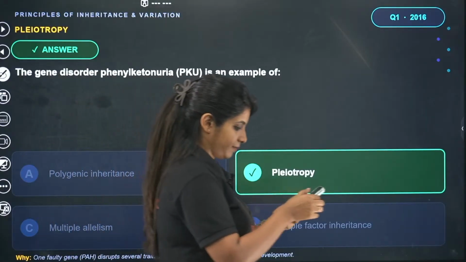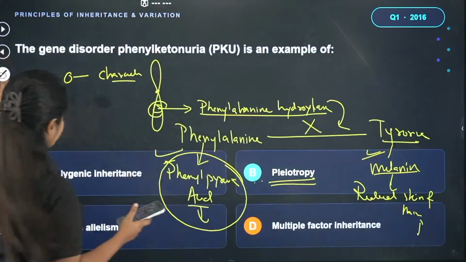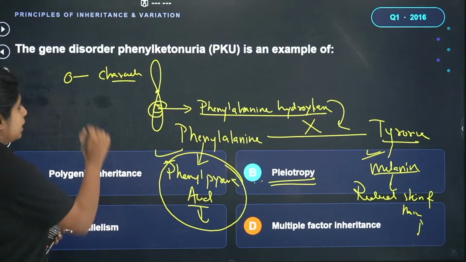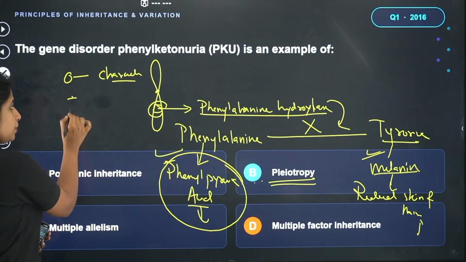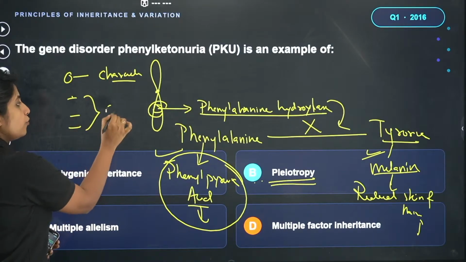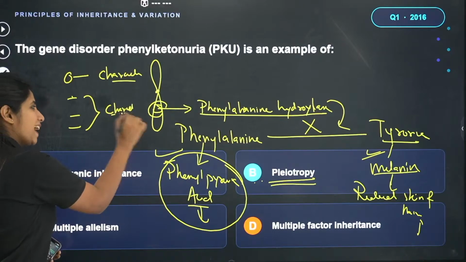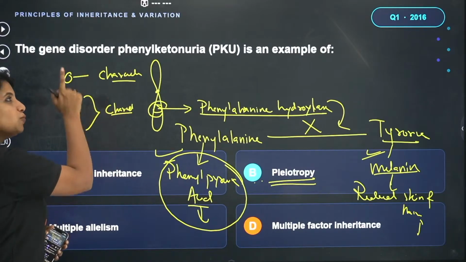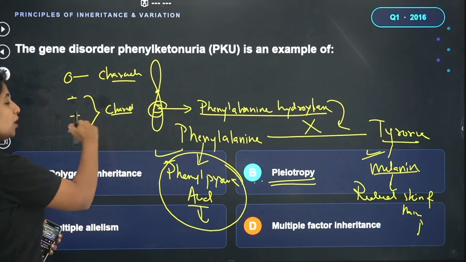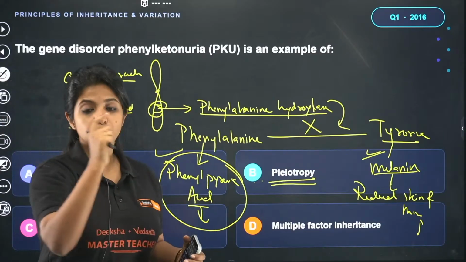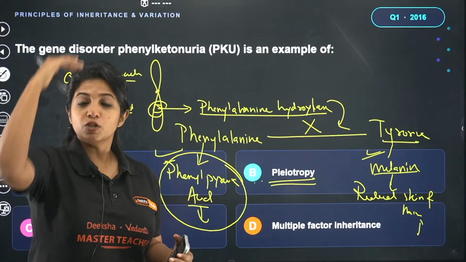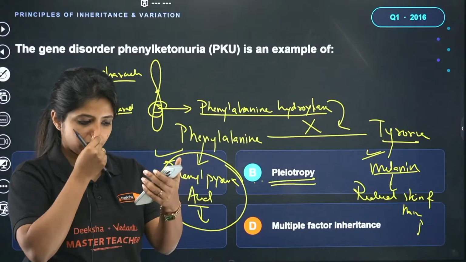Regarding this, polygeny is going to be different. Polygeny means, here it's the opposite. Polygeny means multiple genes are there, and they are all responsible for one character. Here in pleiotropy, one gene, multiple characters. Polygeny: poly means multiple, geny means gene. So multiple genes, one character. That is going to be different.